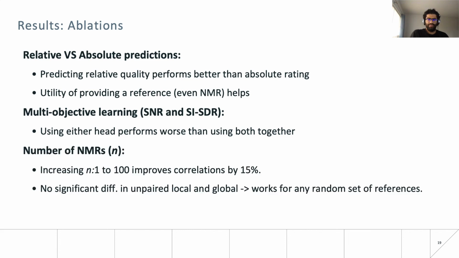And lastly, we also verify the performance of the metric when considering a set of 1, 10, and 100 non-matching references. We observe that averaging the scores over a larger set of non-matching references reduces the standard deviation in the scores, which leads to much more stable predictions. We also observe that our metric works equally well for scenarios where we take any random set of clean recordings as references, as in the case of fixing a set of references for each dataset.